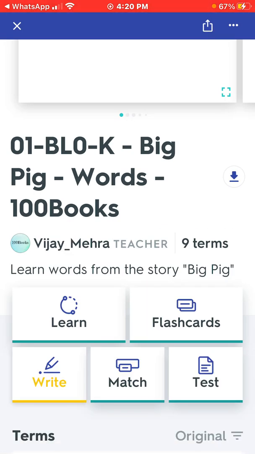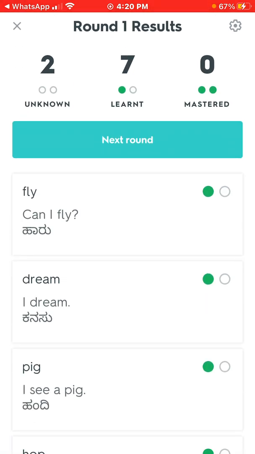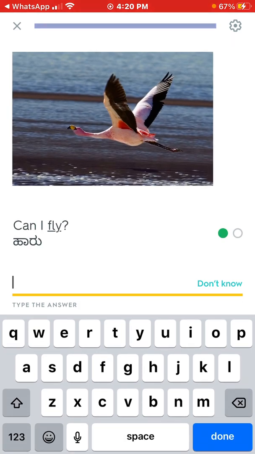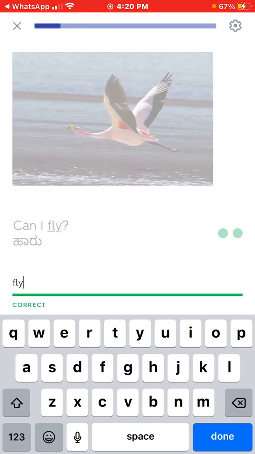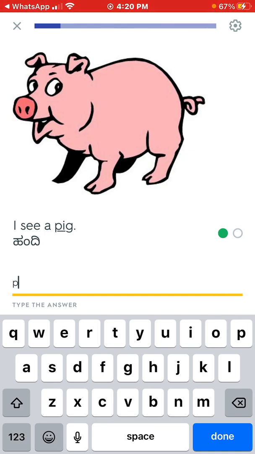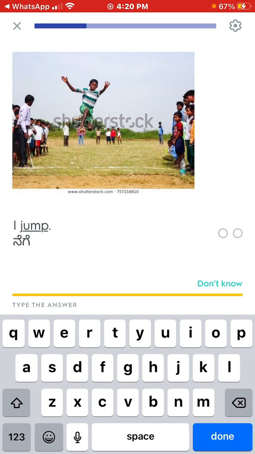And then we do the write. Here the child is supposed to type in the words which are underlined. In this case, fly is the word underlined. So F-L-Y, fly. I see a pig. Pig, P-I-G, pig. I jump. J-U-M-P, jump.